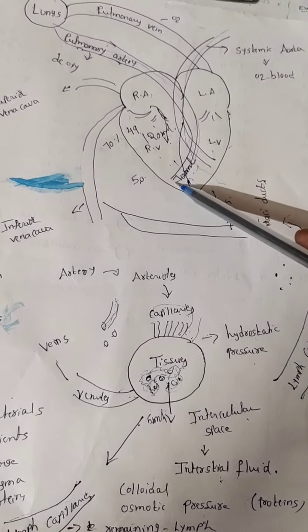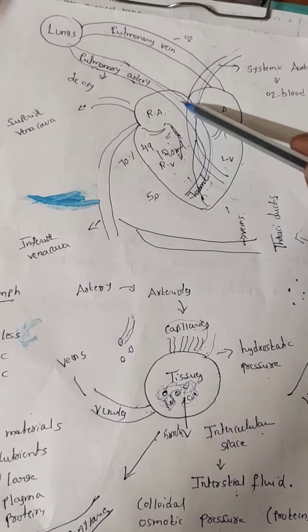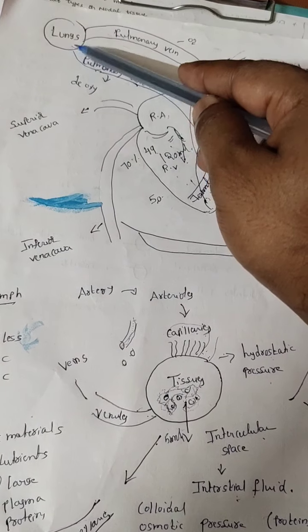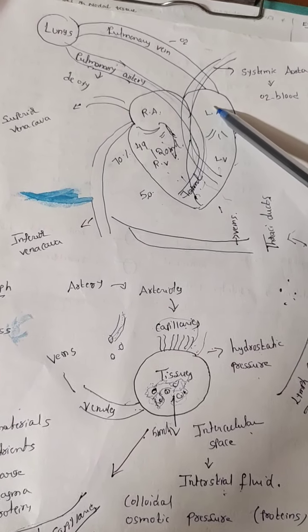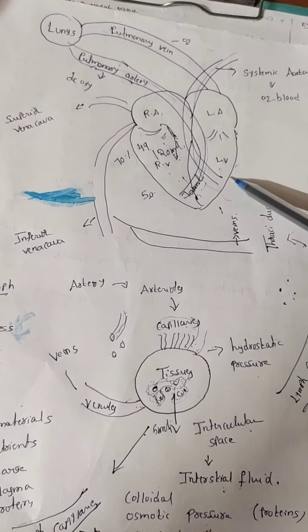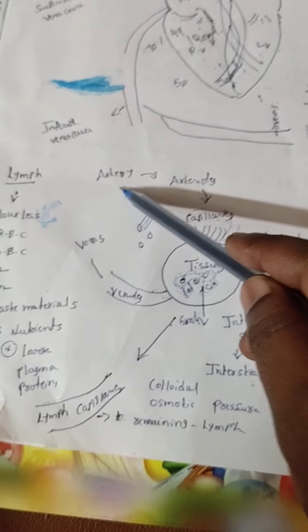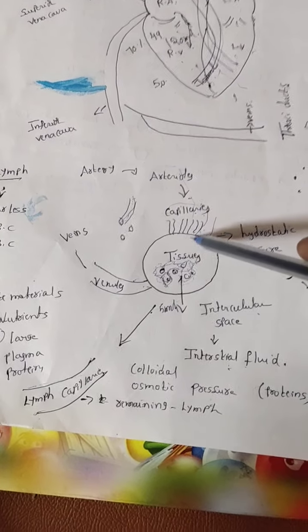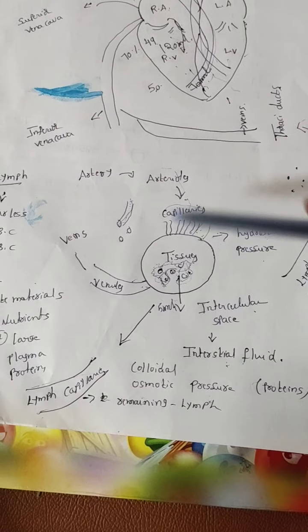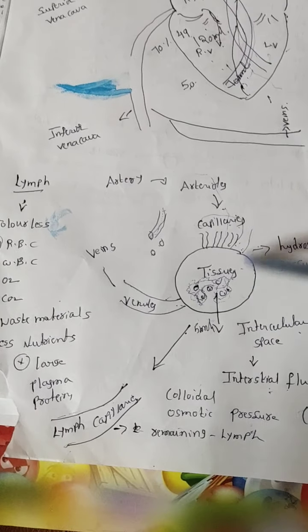From the right ventricle, through the pulmonary arteries, it goes to the lungs, where it is oxygenated, and through the pulmonary veins that oxygenated blood enters the left atria and left ventricle. Through the systemic aorta it then enters the arteries, arterioles, capillaries and tissue. The process continues like this. Now this is about lymph.